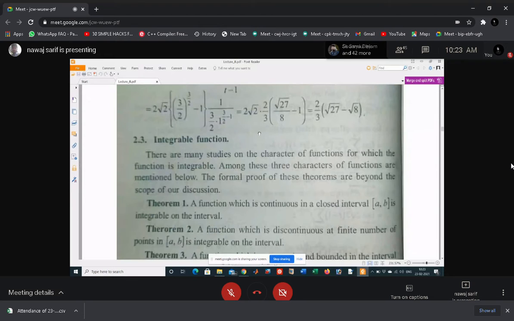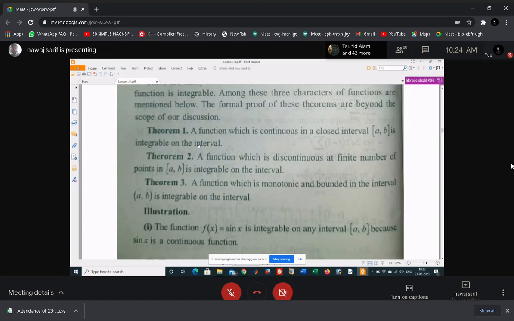Then come to the integrable functions, some properties of integrable functions. Okay, there are many functions which are integrable, and some of them are theorems. Only look at the statements. Okay, proofs of these are not in your course.